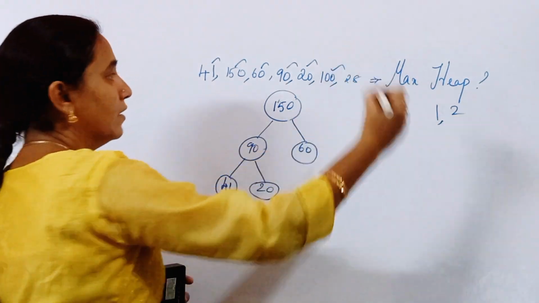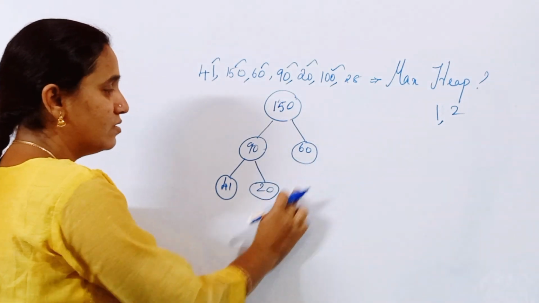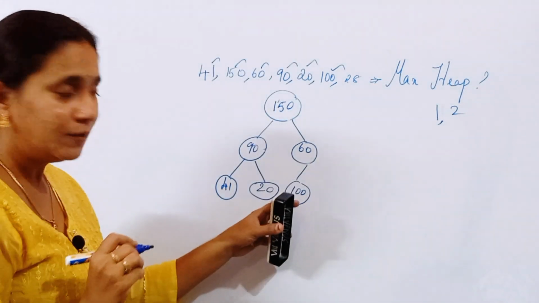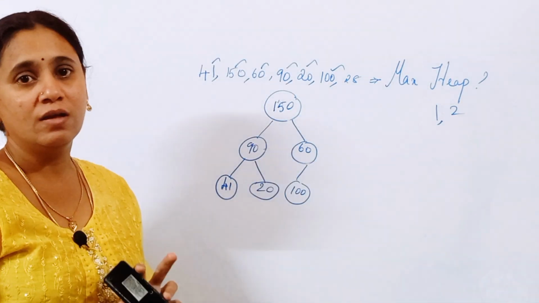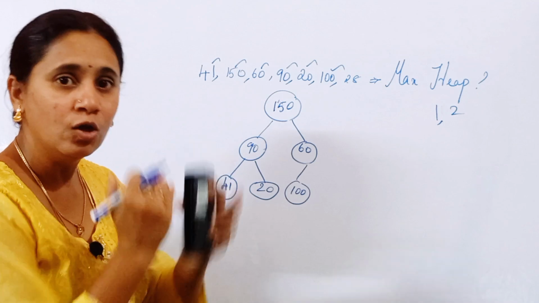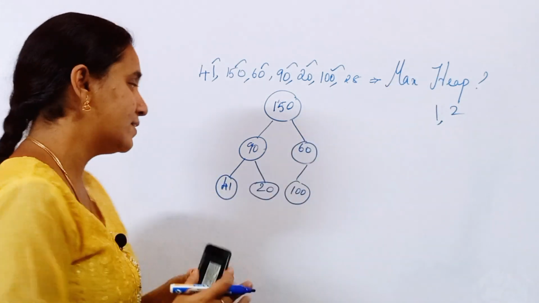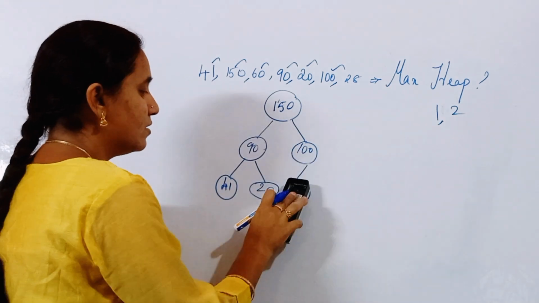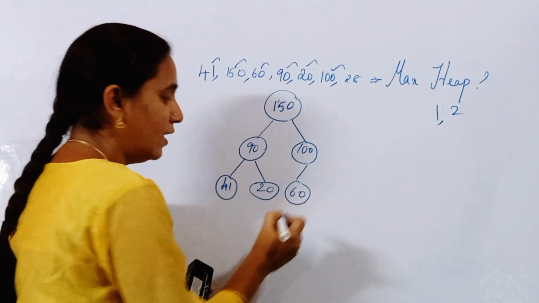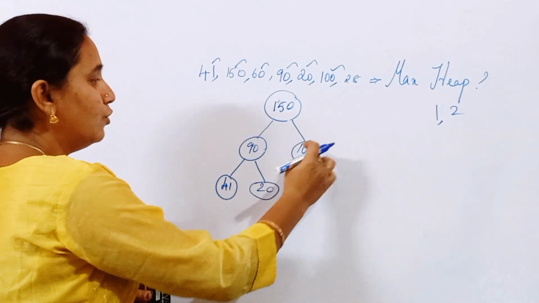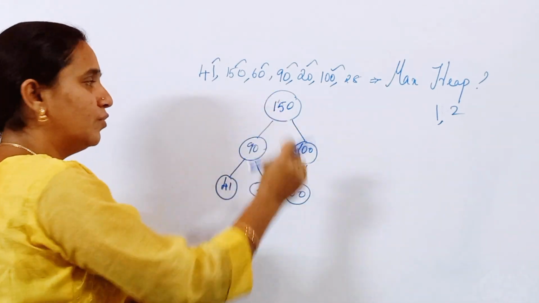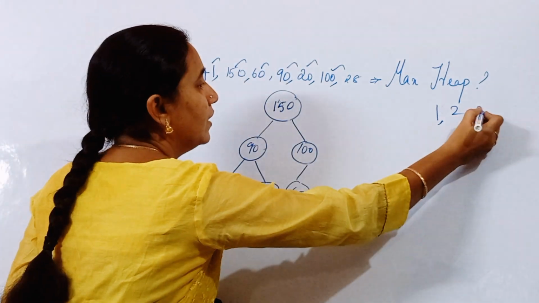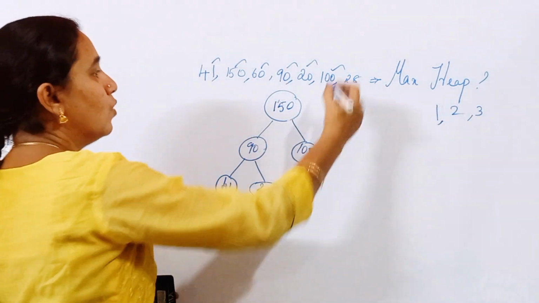Next is 100. Where should I insert? Here only. Insert 100 here, friends. Now if you check, 100 is greater than 60. I cannot leave it as it is. I have to make the alteration in order to satisfy this max heap structure. So 100 will come here, then 60 will move over to this area. Can you follow? Again you check, 100 is lesser than 150, so there is no need for further alteration in the upper level. So I have done the third alteration.